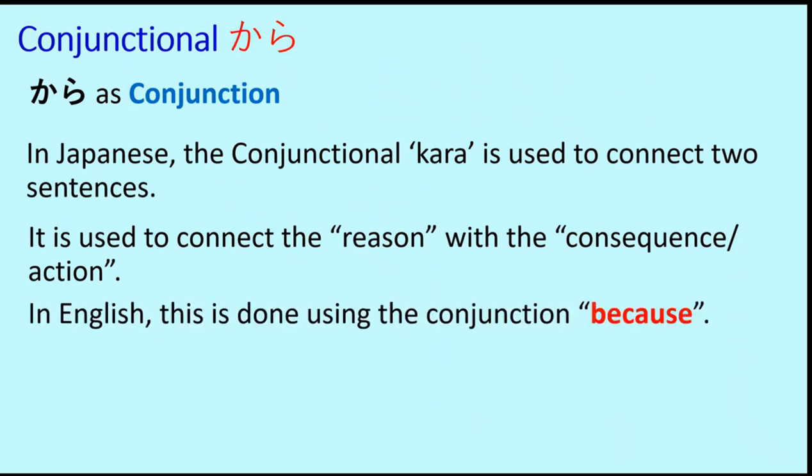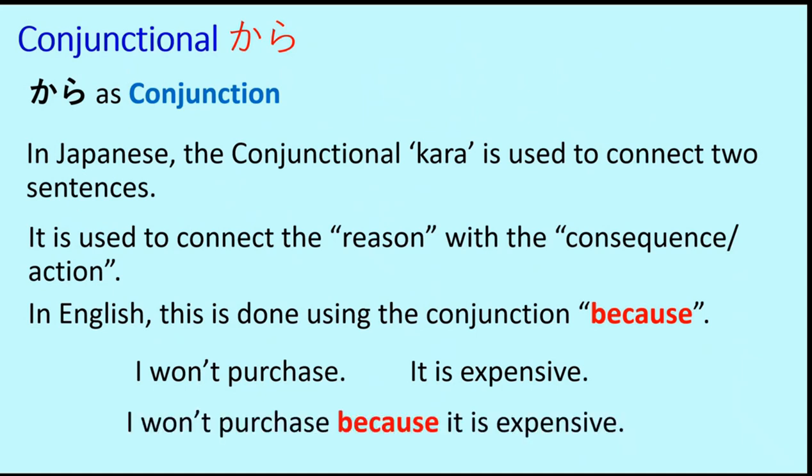So what does it mean? Let's see. In English, this is done using the conjunction because. For example, I won't purchase. This is a statement. It is expensive. This is another sentence. Both of these sentences are independent on their own, but if we join them, I won't purchase because it is expensive. Now I won't purchase becomes the consequence and the reason is it is expensive.